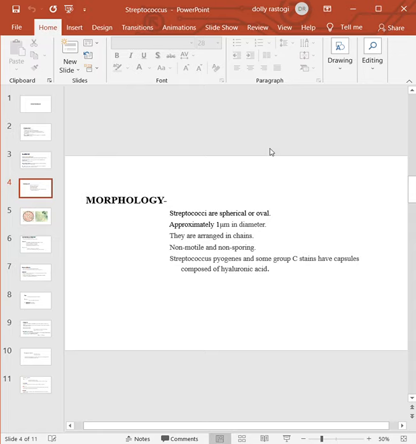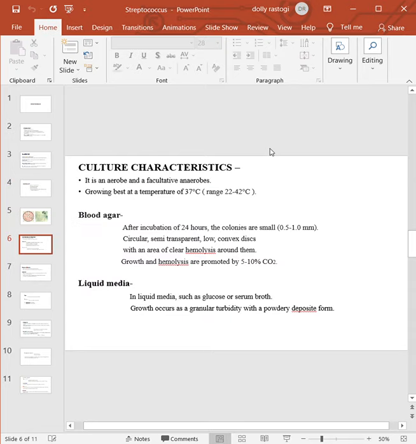Morphologically, they are spherical or oval, approximately 1 micron in diameter, arranged in chains, non-motile, non-sporing, and some of them have a capsule composed of hyaluronic acid. Coming to the cultural characteristics, it is an aerobe, can be a facultative anaerobe, and grows best at a temperature of 37 degrees centigrade.